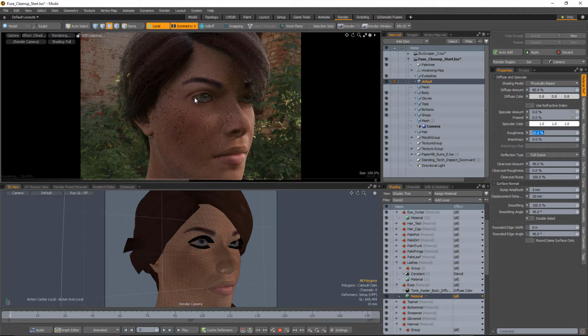Now, if you wanted to take this up one more level, what you could easily do then is take and remap a higher resolution eye texture to these eyes. You could take and create a separate UV map for them, and that would help a lot. But this should be a lot better in general. So let's take just a moment here. I'm going to let this refine a little bit.